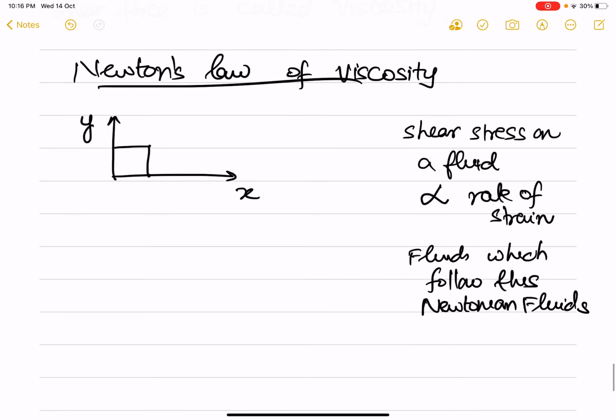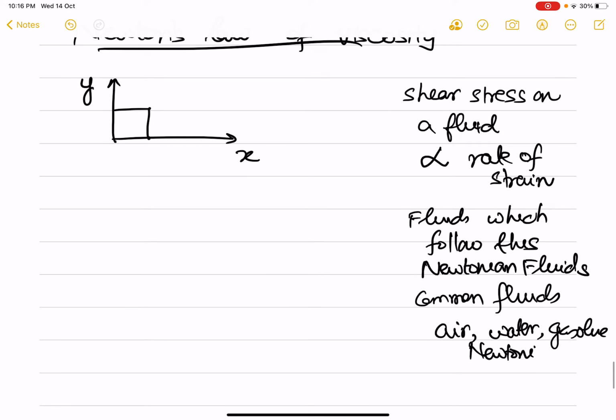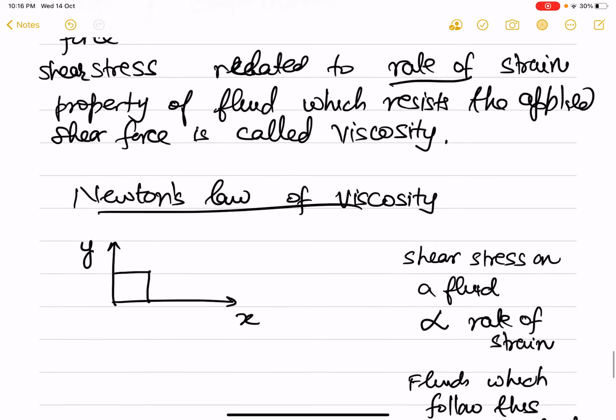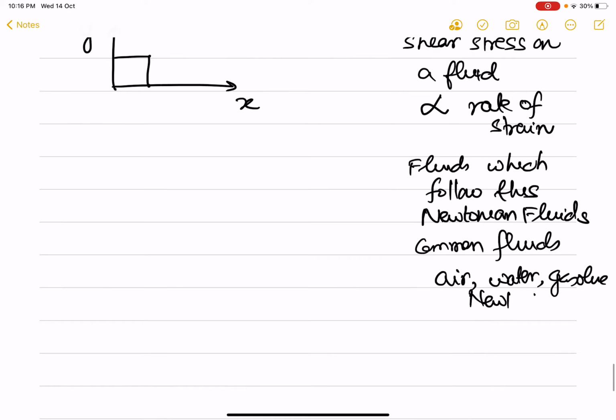Even though this is a very simple law, most common simple fluids, I should add, like air, water, gasoline, under normal conditions can be treated like Newtonian fluids.